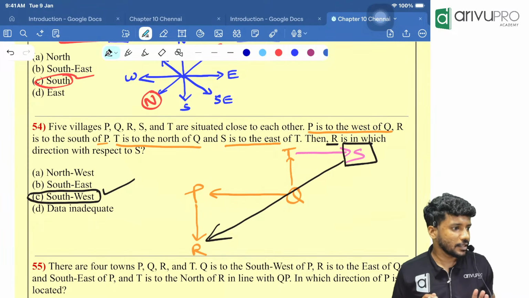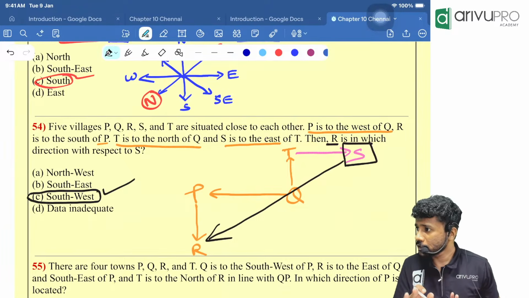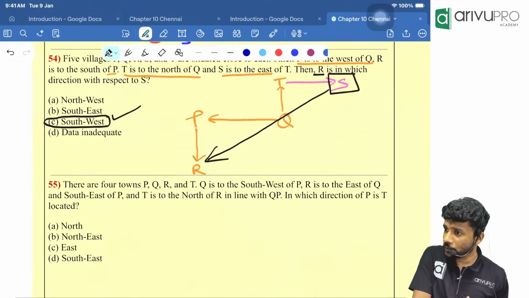Sure? If anyone is having doubt, ask me right away. Everyone understood that? Yes, Lokesh, got it? Online? Ismail, right answer. Rest of you? Any doubt in this? Please confirm it to me.